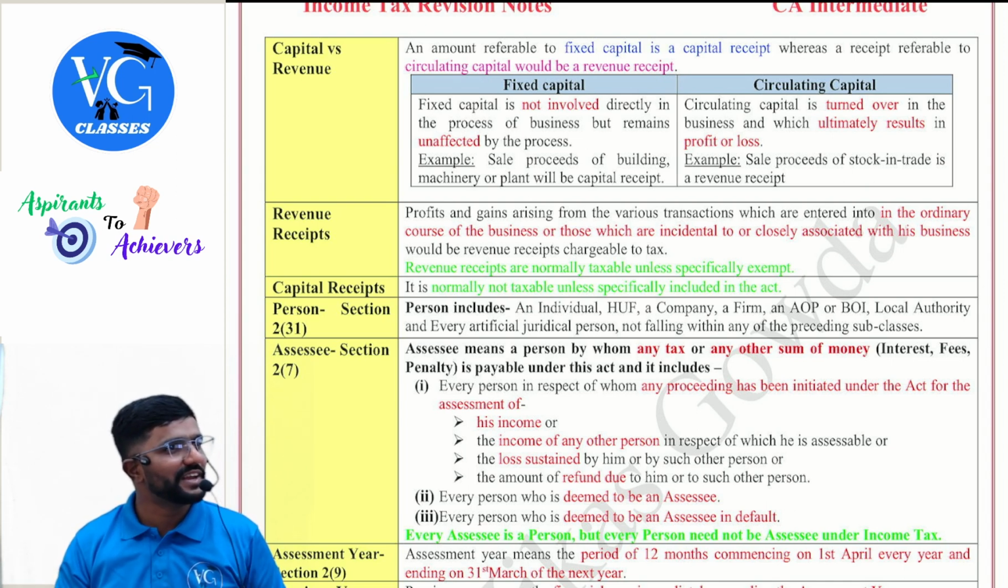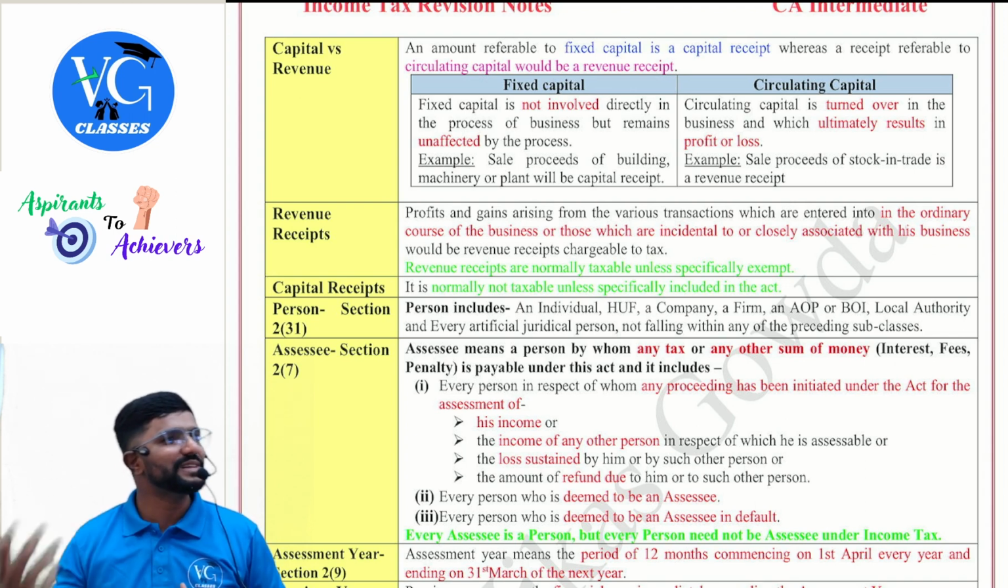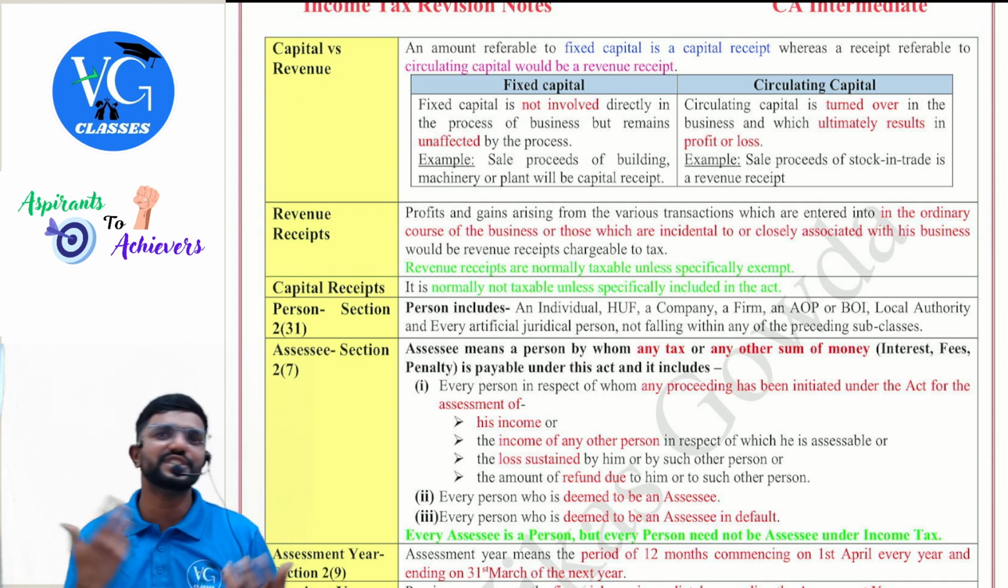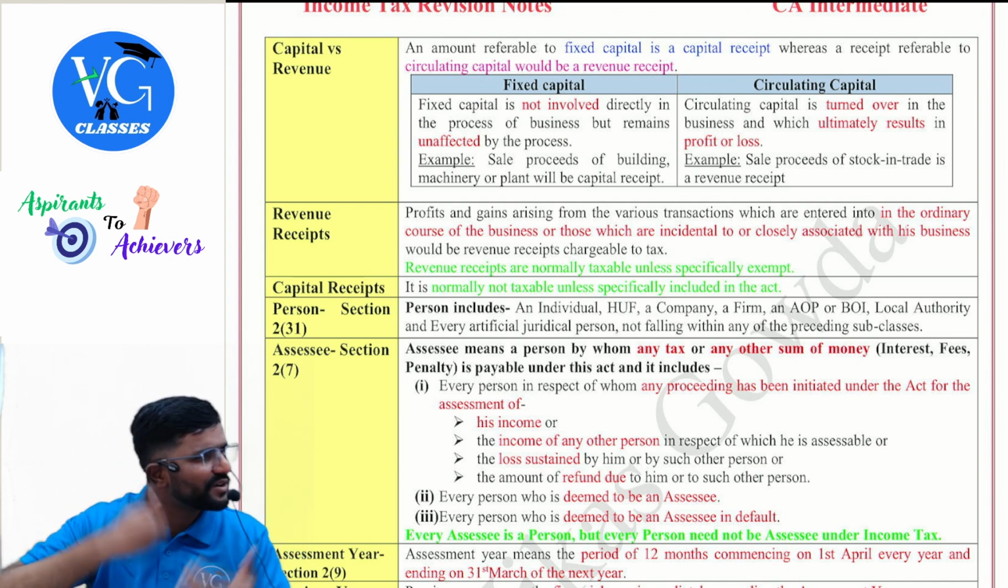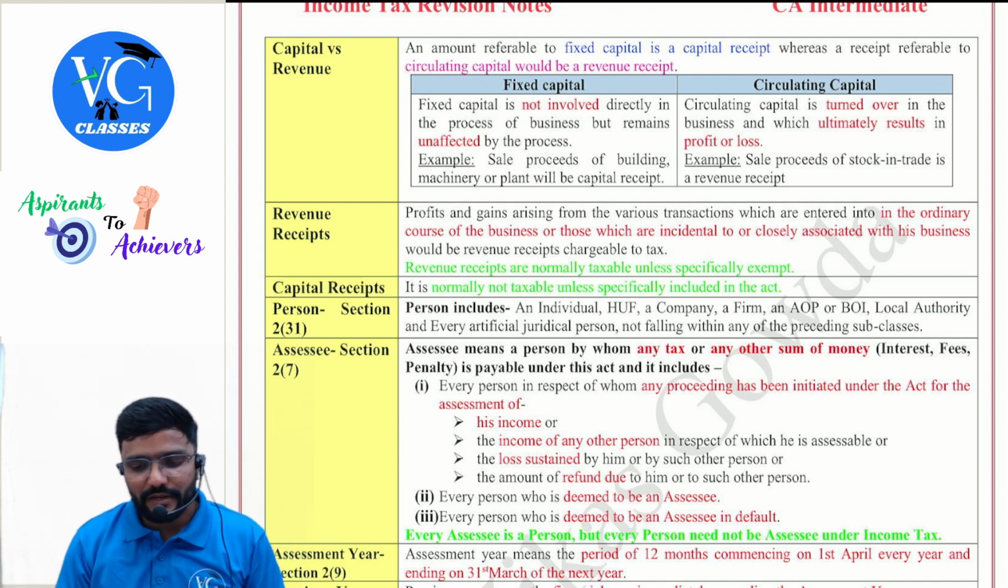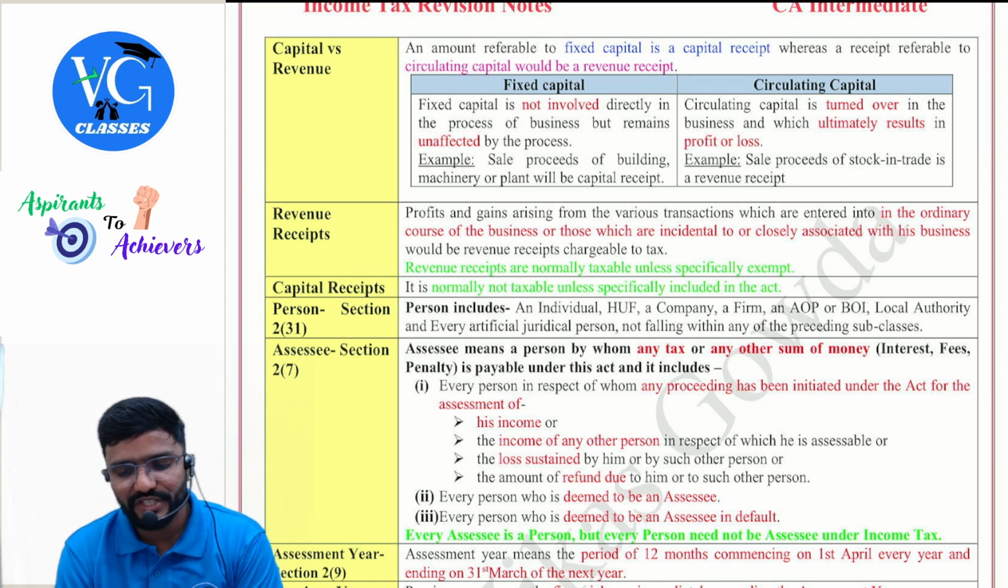Will it be the same every day? No, day to day it keeps on changing. Even current liabilities, creditors, bills payable and all, will they be the same? No, they keep on changing. So it is called circulating capital. It keeps on circulating, keeps on changing. Circulating capital is turned over in the business, which ultimately results in profit or loss.